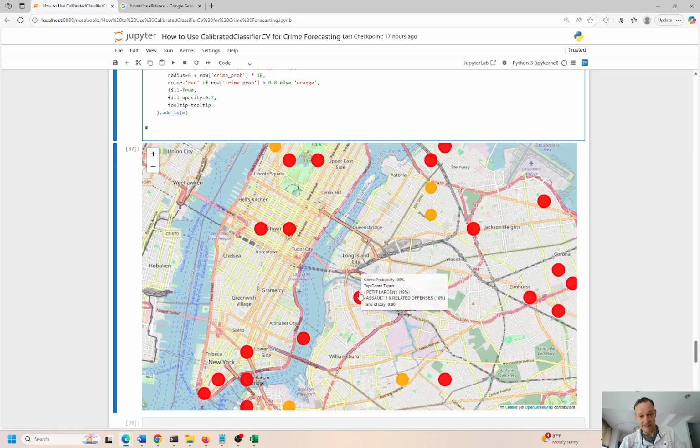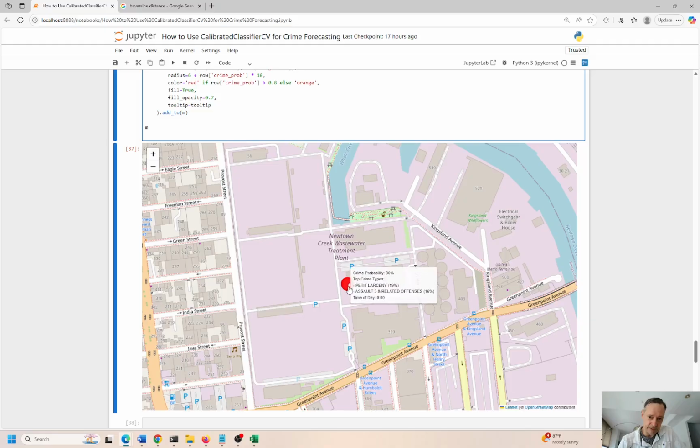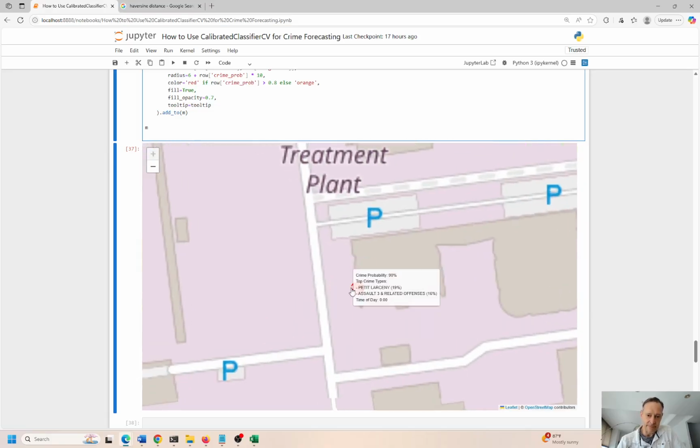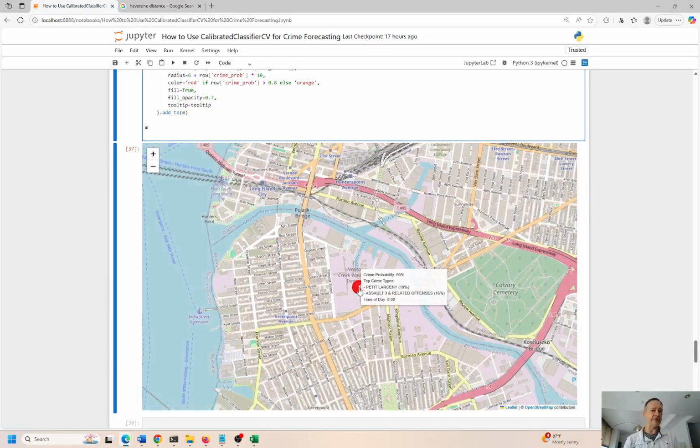There's actually nothing going on. This is where my son goes to school. This is Greenpoint. That's not the actual school. Oh, this looks like the Newtown Creek wastewater treatment plant. So I can't say for sure there's a crime in that specific place. It looks like it's inside the building, but I think that's what the KDE estimation is doing, is taking crimes from pretty close to that area and then picking one spot, right?